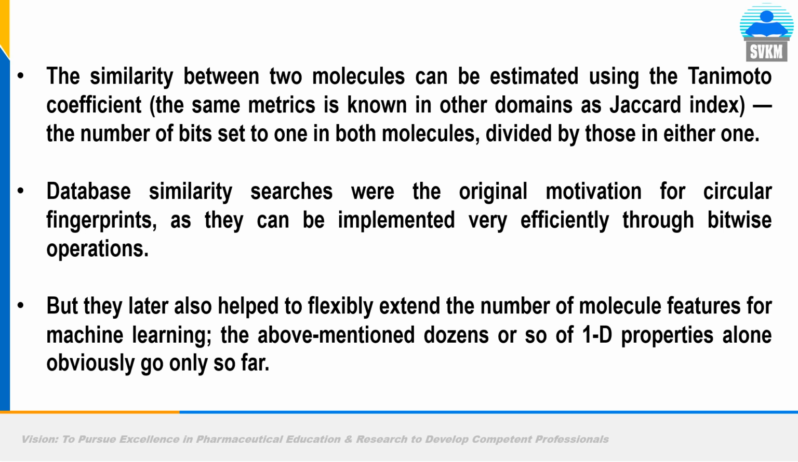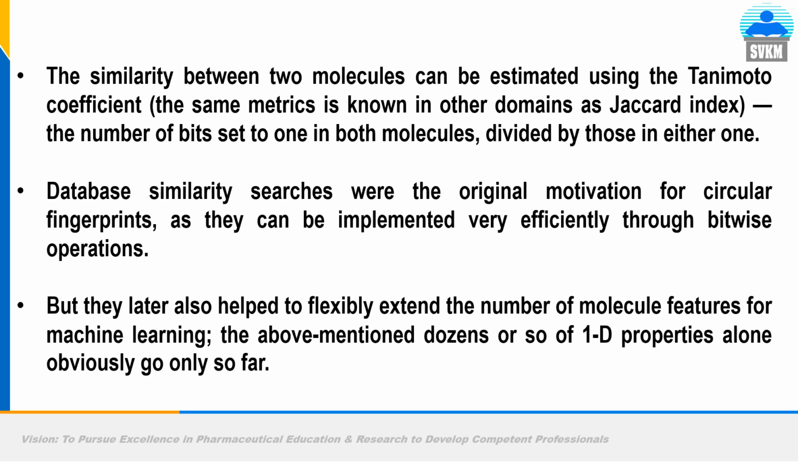The similarity between two molecules can be estimated using the Tanimoto coefficient. The same metric is known in other domains as the Jaccard index. So worldwide, for comparing the similarity of two molecules, the Tanimoto index is an undisputed, unchallenged formula to measure how similar two compounds are.